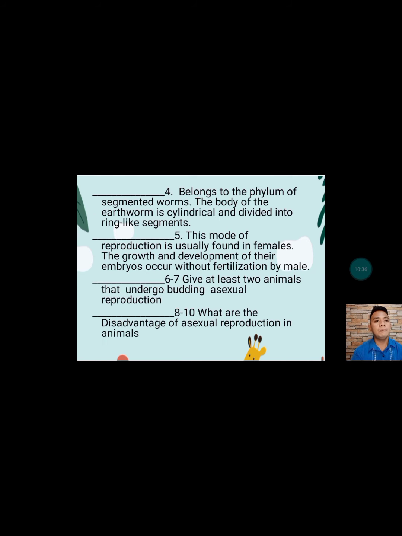Number 4 belongs to the phylum of segmented worms. The body of the earthworm is cylindrical and divided into ring-like segments. Number 5, this mode of reproduction is usually found in females. The growth and development of their embryos occurs without fertilization by male. Number 6 to 7, give at least 2 animals that undergo budding asexual reproduction. Then last, 8 to 10, what are the disadvantages of asexual reproduction in animals?